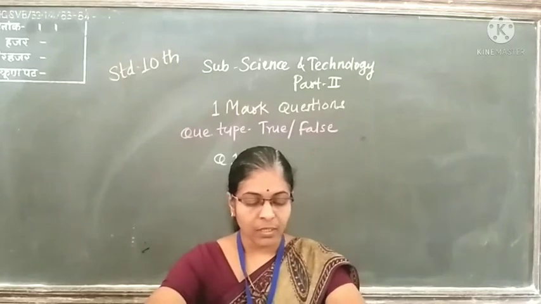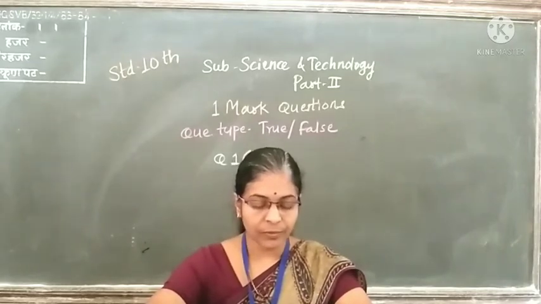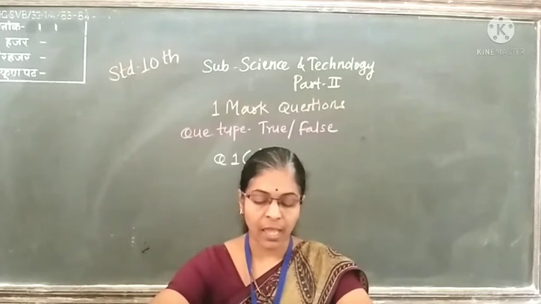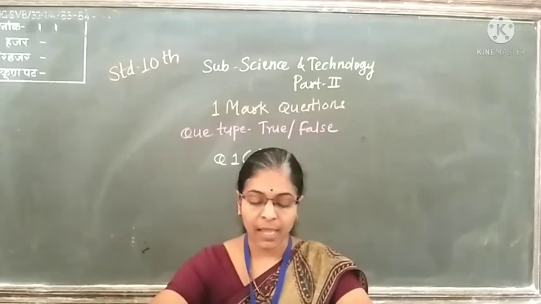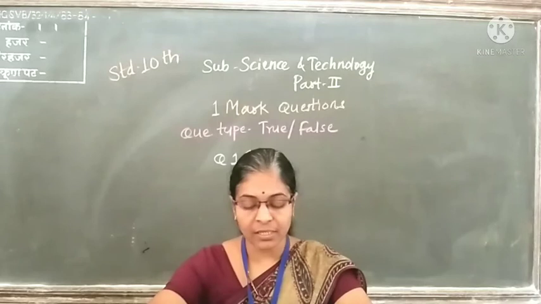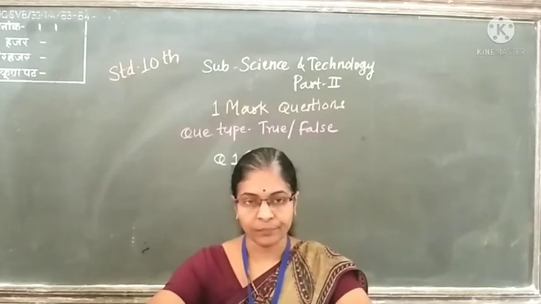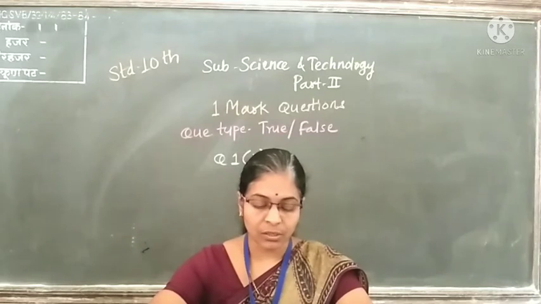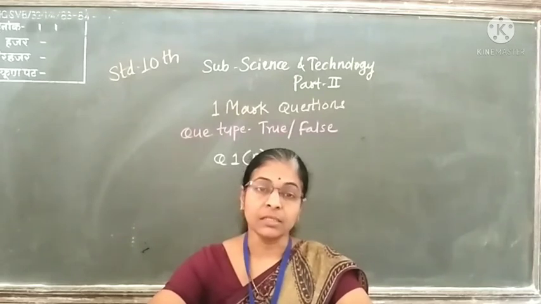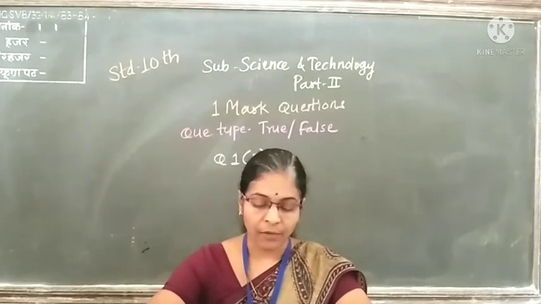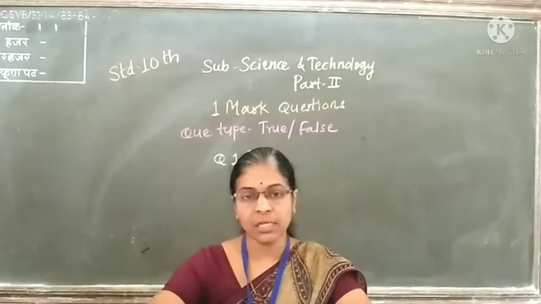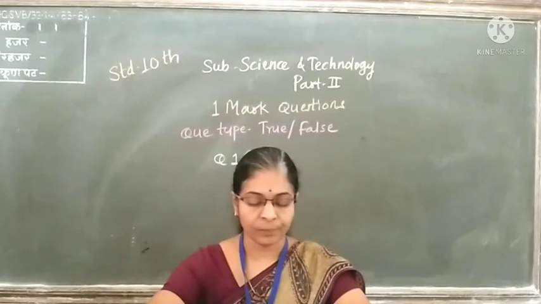Next one, the Aschelminthes have an acoelomate and bilaterally symmetrical body. Aschelminthes are not acoelomate, they are coelomate having a bilaterally symmetrical body, and therefore this statement is a false one.